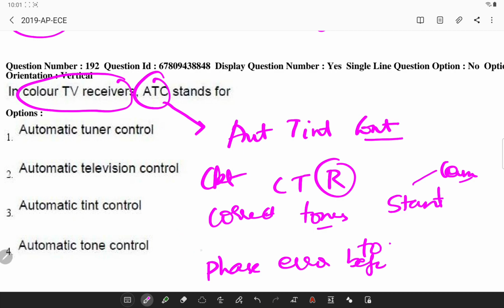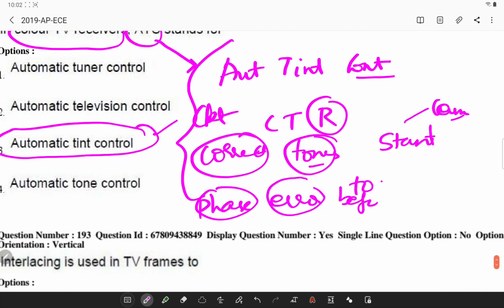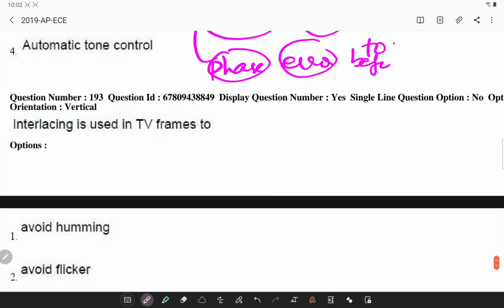So observe, it is basically used to correct tones and phase errors before the chroma signal is demodulated. So here the answer is automatic tint control. This is the explanation for this.